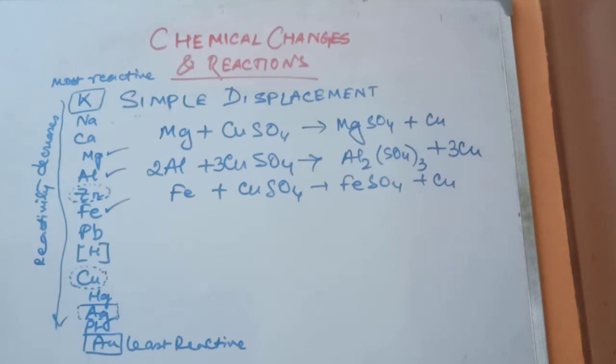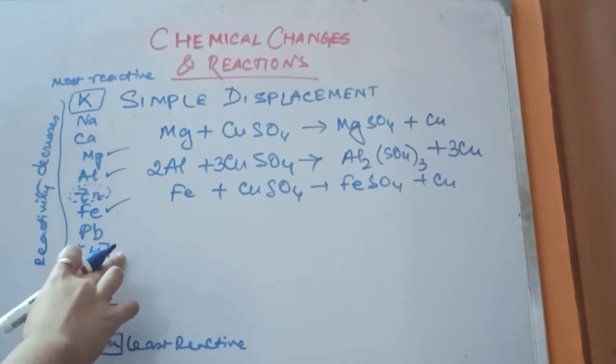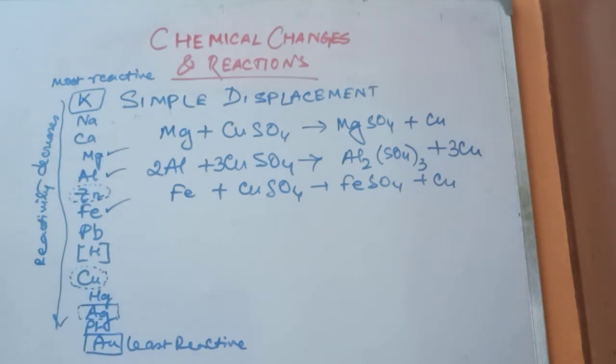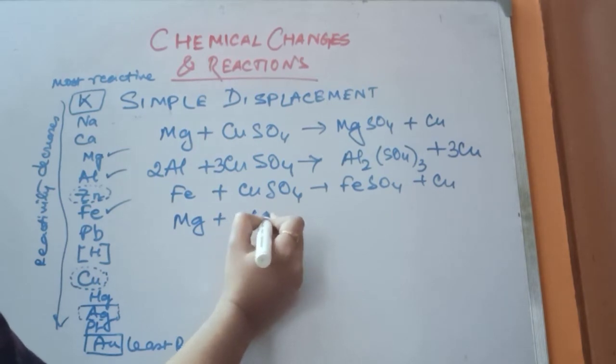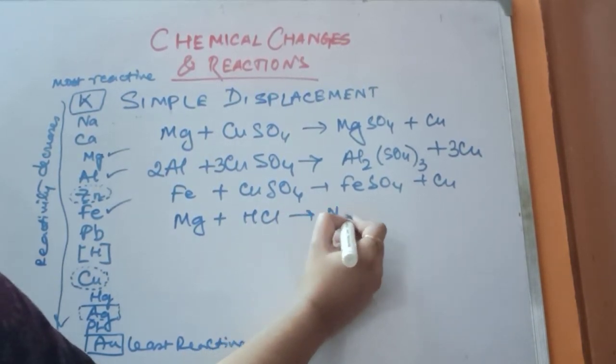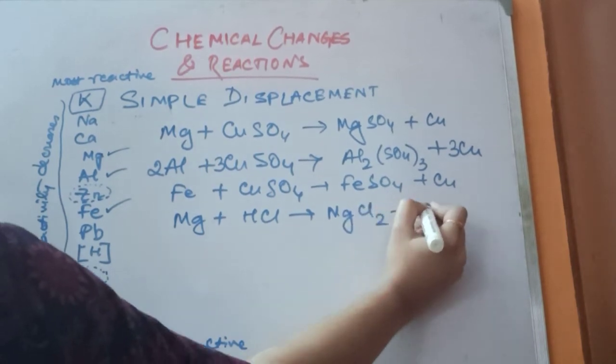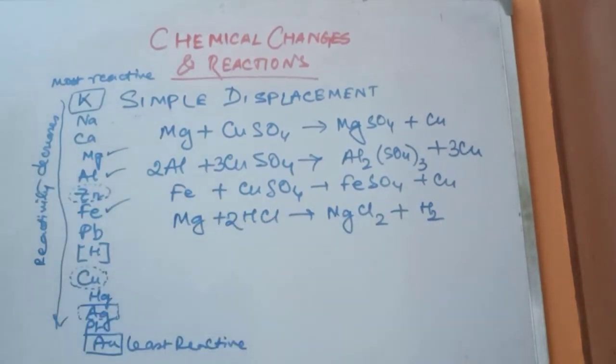Now remember one thing, that in displacement reactions, hydrogen also takes part. See, hydrogen is present in the metal activity series. So in such displacement reactions, hydrogen also takes part. How will it take part? We have often studied that magnesium reacts with dilute hydrochloric acid to form magnesium chloride and hydrogen. You will learn this in the preparation of hydrogen also. You have learned earlier that magnesium reacts with dilute acid to form magnesium salt and hydrogen. What is this reaction? This is a simple displacement reaction.